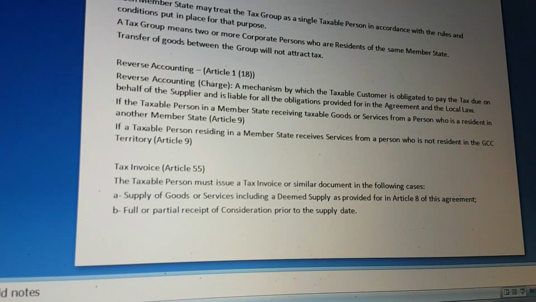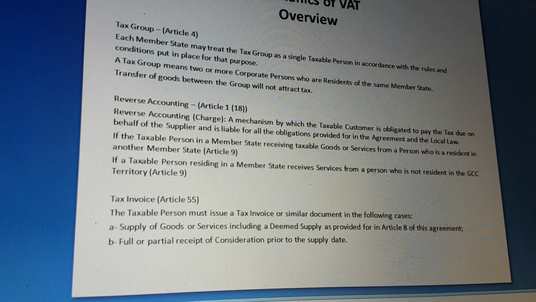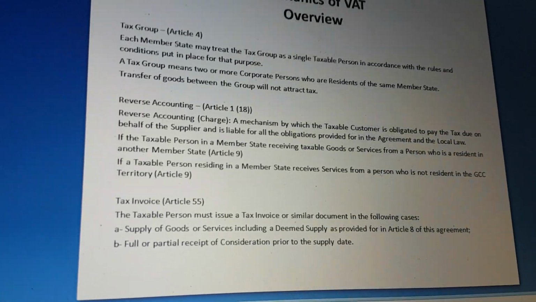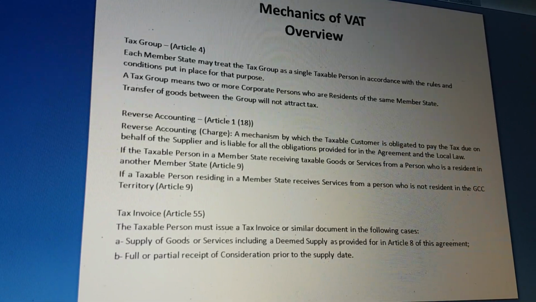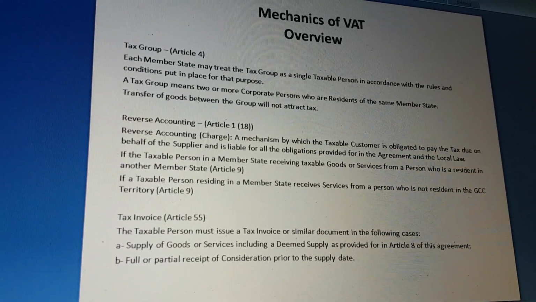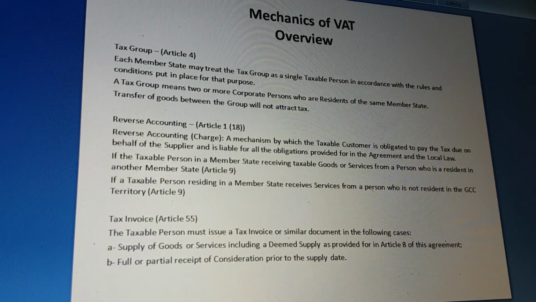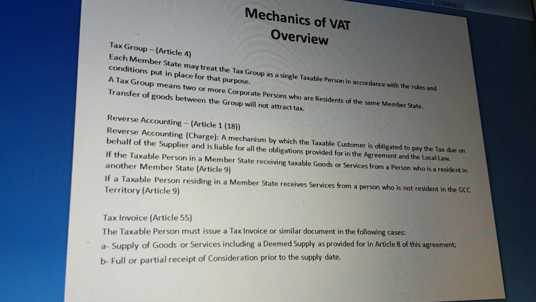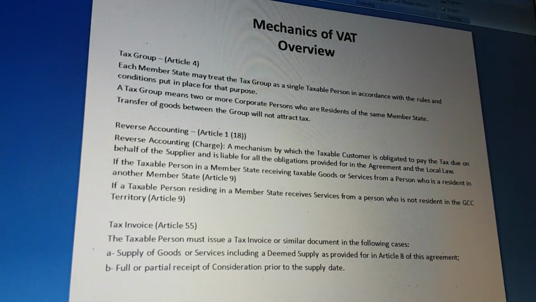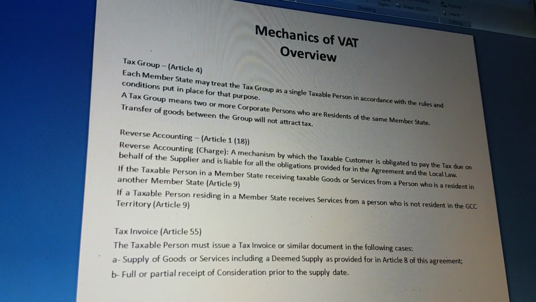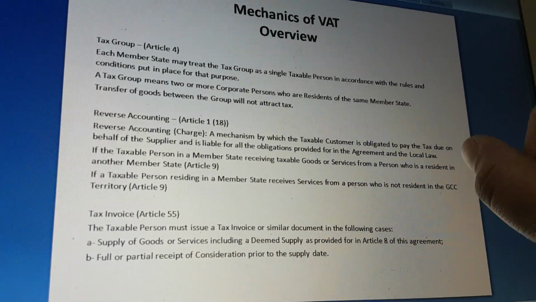Reverse charge accounting: a mechanism by which the taxable customer is obligated to pay the tax due on behalf of the supplier and is liable for all the obligations provided for in the agreement. This applies if the taxable person in a member state receives taxable goods or services from a person who is resident in another member state, or from a person who is not a resident in the GCC territory. As we saw in that example, we will have to pay reverse charge on that.